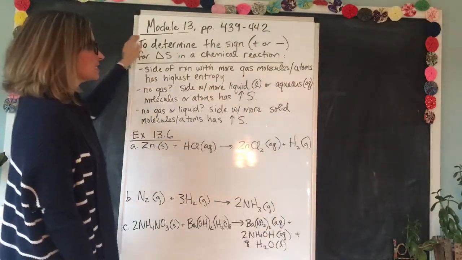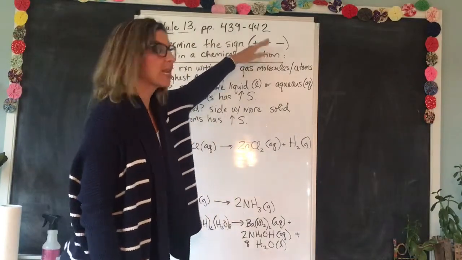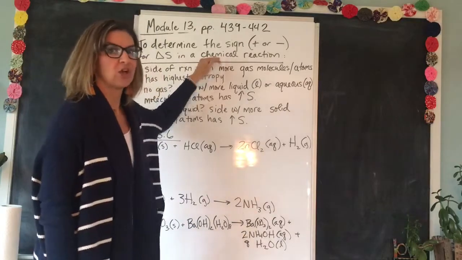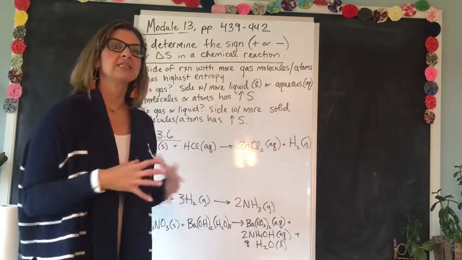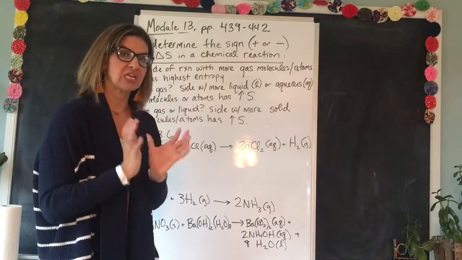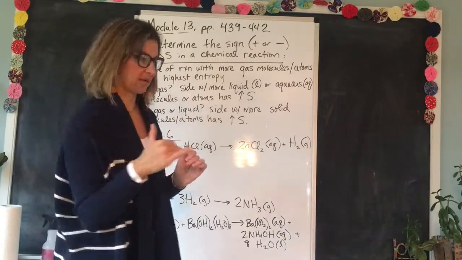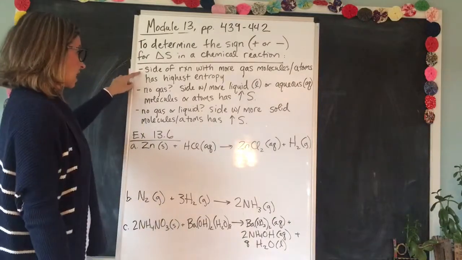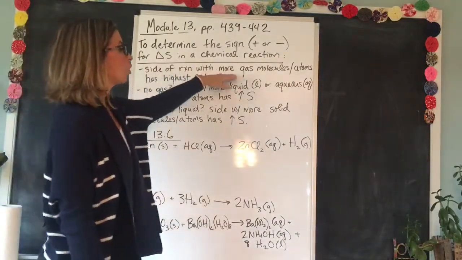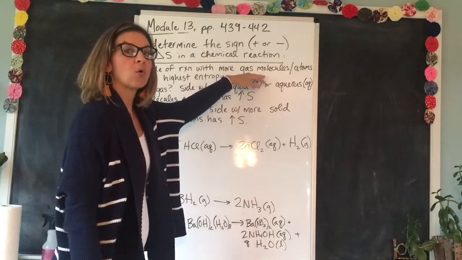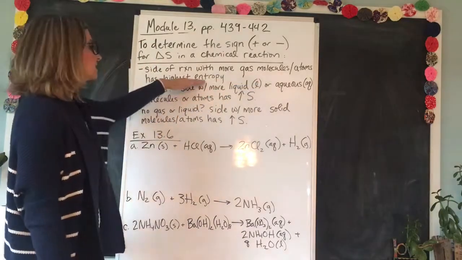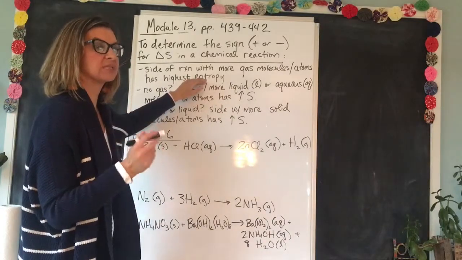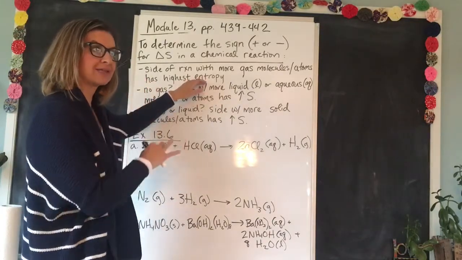To determine the sign, if it's positive or negative, for delta S in a chemical reaction. Okay, so in a chemical reaction, is the delta S, the change in entropy, positive or negative? Here are some rules to follow. The side of the reaction with more gas molecules or more gas atoms has the highest entropy. Okay, so first you count up how many molecules or atoms there are for gases, for the reactants and the